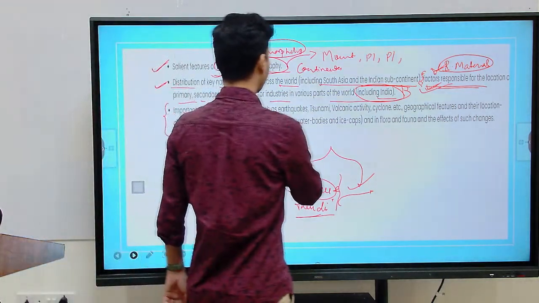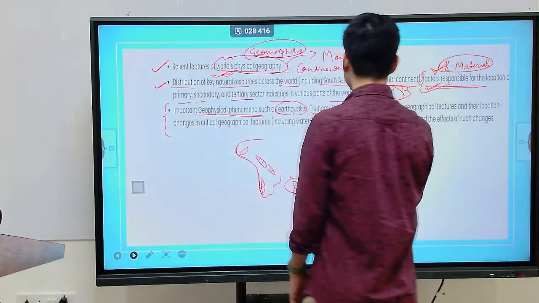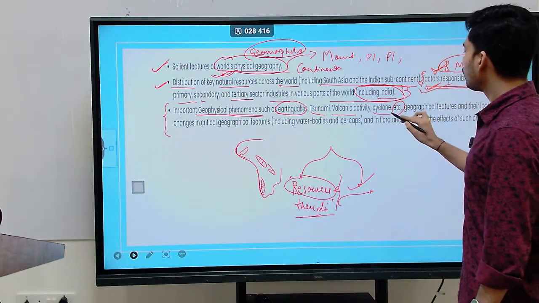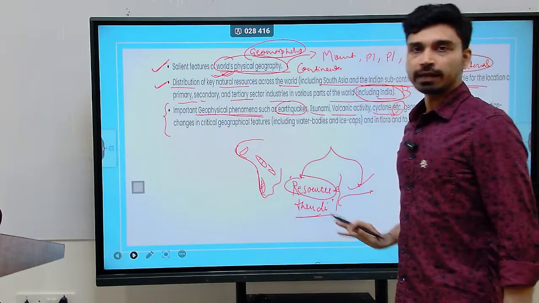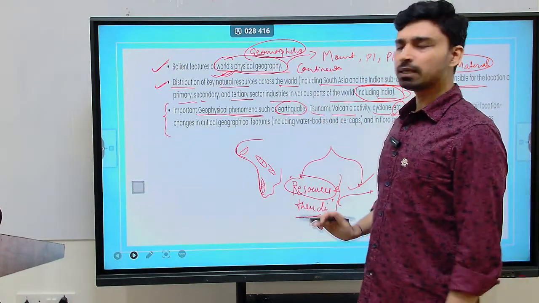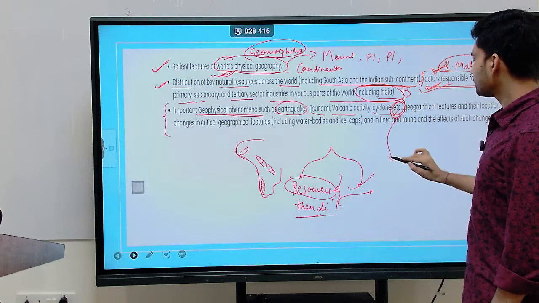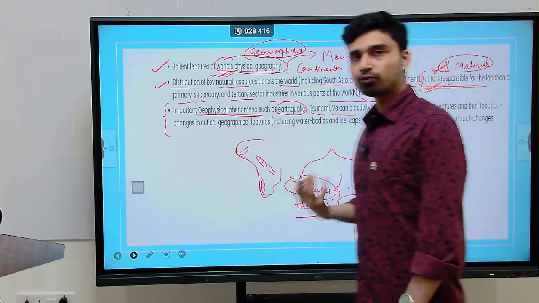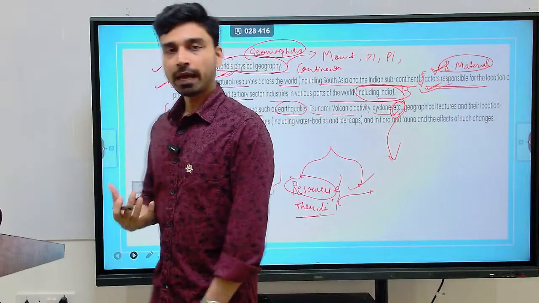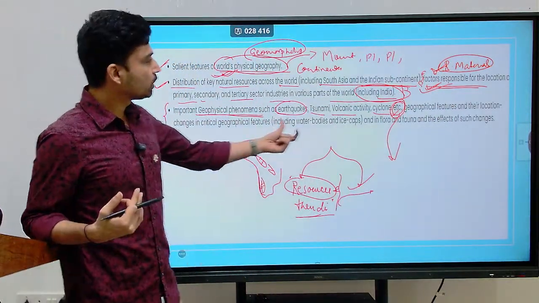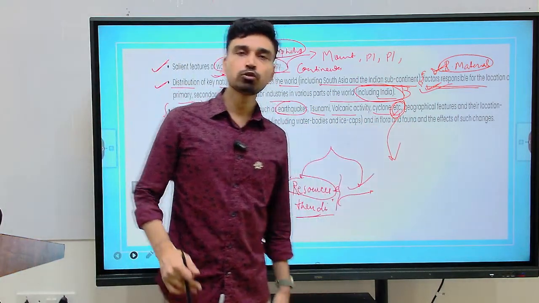We have earthquakes, tsunami, volcanic activity, cyclone, and UPSC has not specified that only these four can be asked. They have clearly mentioned the term etc. For example, if any other kind of natural disaster or geophysical phenomenon has struck the world in the past one or two years before your examination, then questions based on that can also be easily asked.